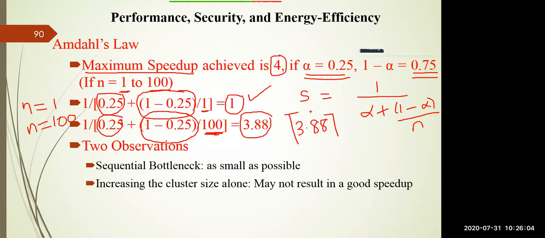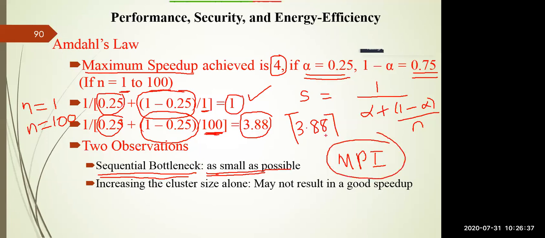So imagine here you have two observations with respect to Amdahl's law. First observation is there is a sequential bottleneck. If your program is serializable but not supporting parallel execution, then it will cause a problem. That's why the sequential bottleneck should be as small as possible. You have to write the program using MPI, not using C++, like I told you about the matrix multiplication example. If you are using an MPI program, you can do such type of parallelism.